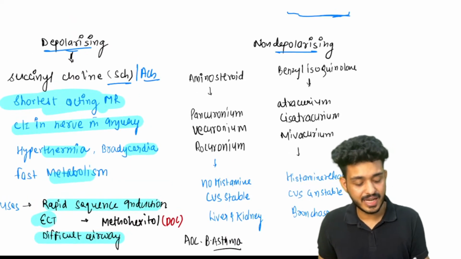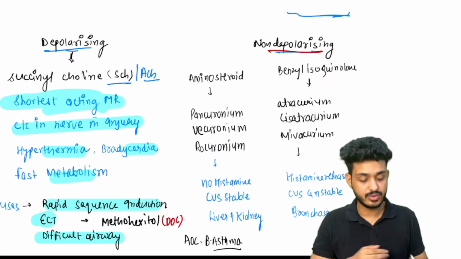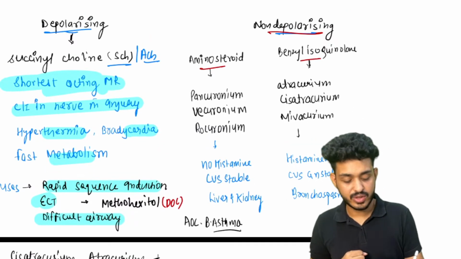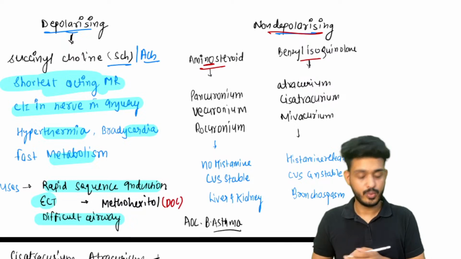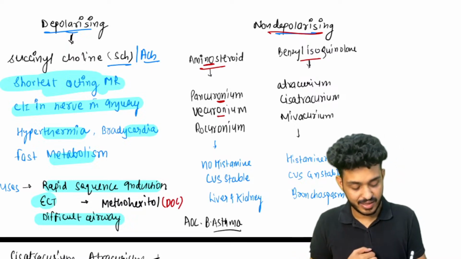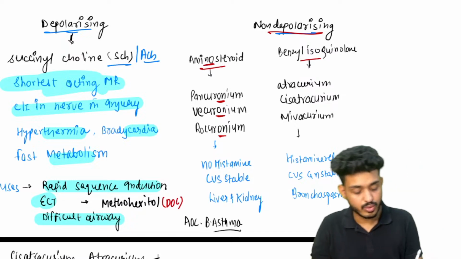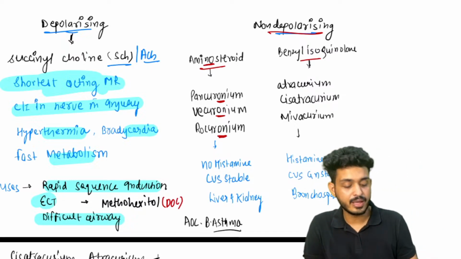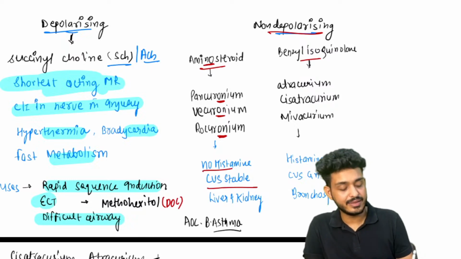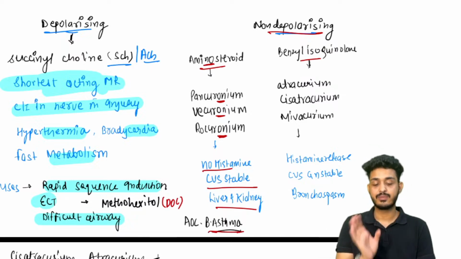Okay, apart from that, non-depolarizing, we are having aminosteroids, we are having benzylisoquinolines. What you need to remember, amino will be having no. So we are having the drugs with 'no': pancuronium, rocuronium, rapacuronium, vecuronium. So all those curoniums will be there, no will be there. So no means what? It will not cause histamine release. They will be CVS stable and they will be used in liver and kidney disease also. And they are agents of choice in bronchial asthma.